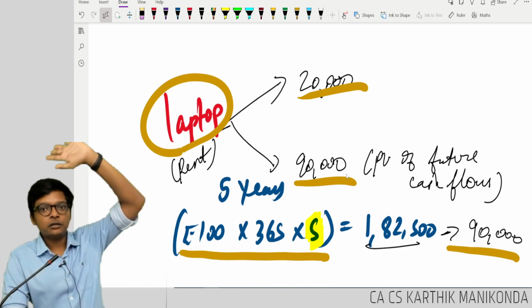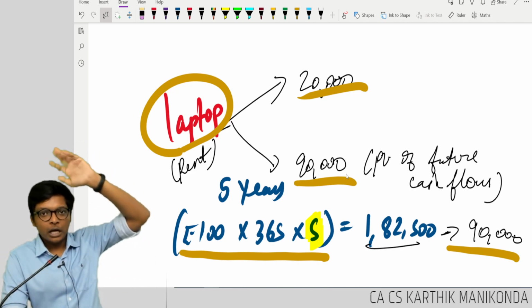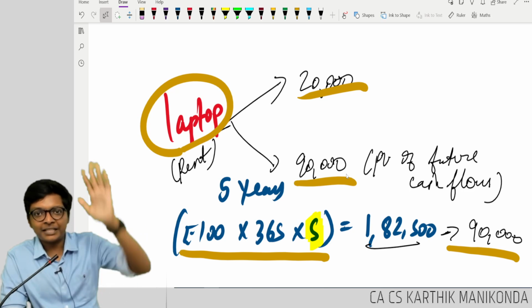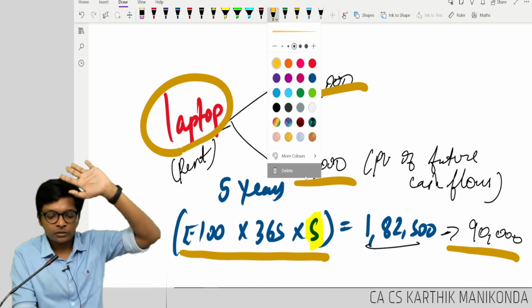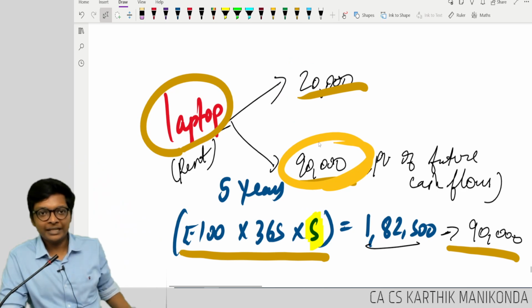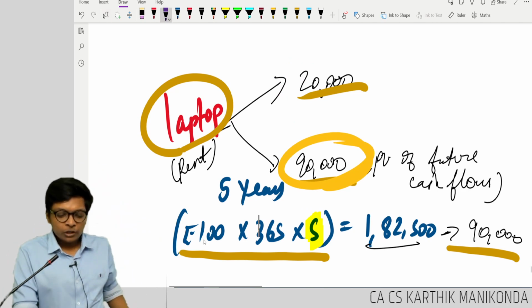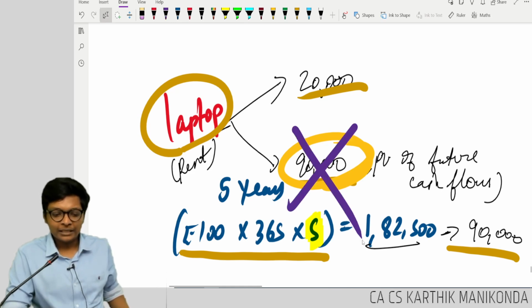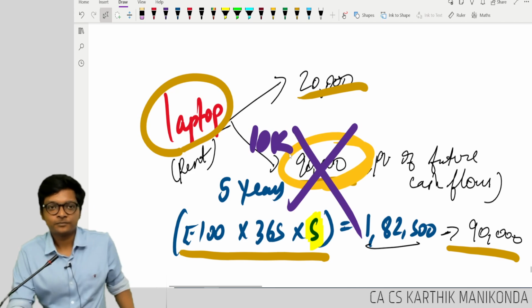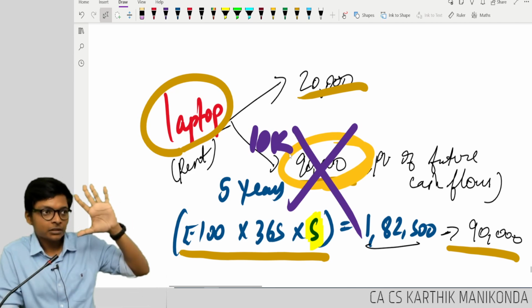How many of you will sell? Nobody. How many of you will use it for 5 years, give rent and get money? Everybody chose what? 90. Now I am changing the option. If I use it for 5 years, what I am going to get is not 90. I am going to get only 10,000 rupees.